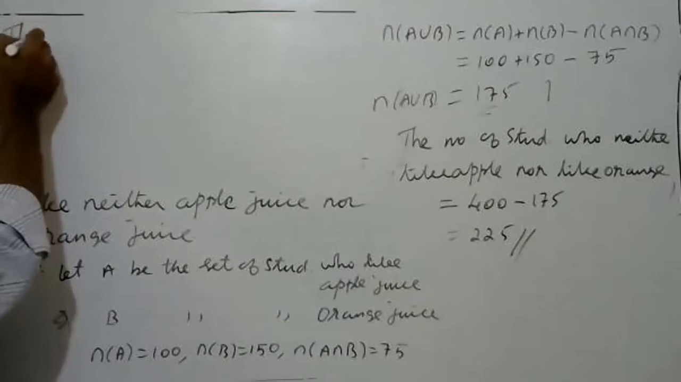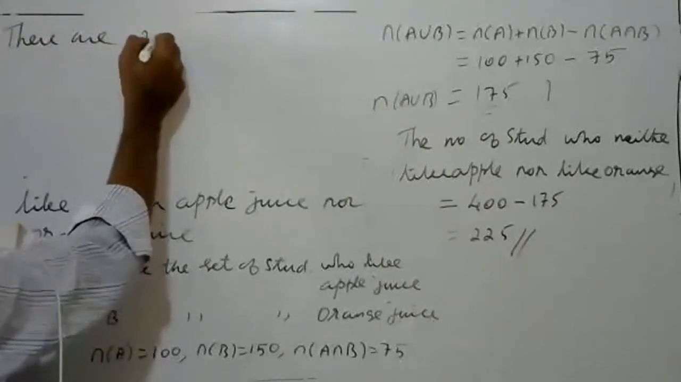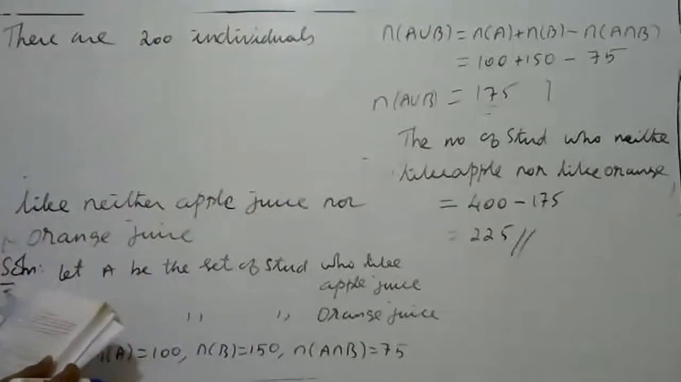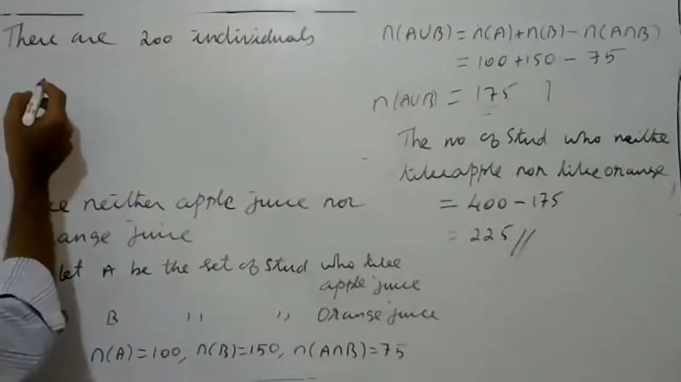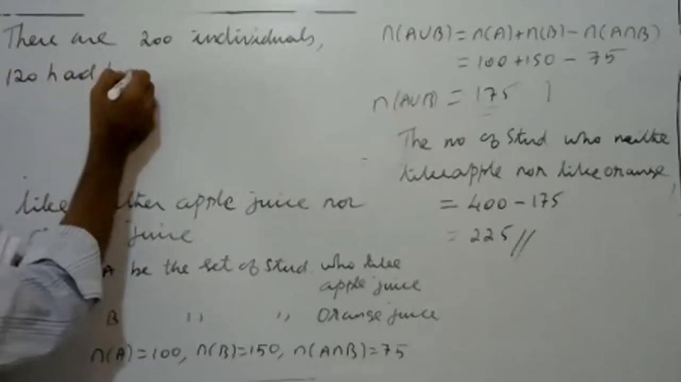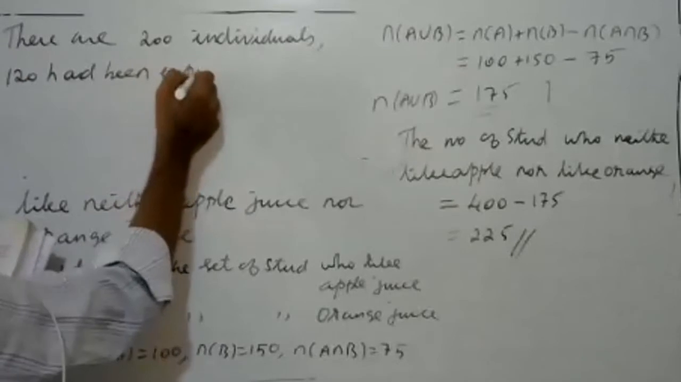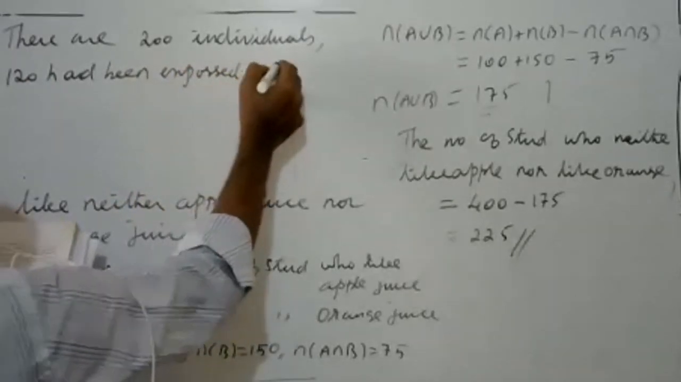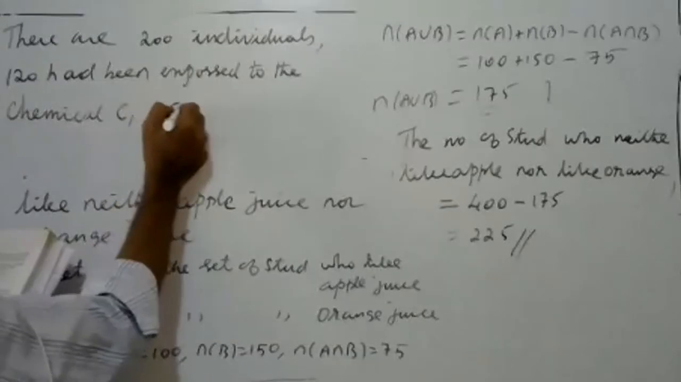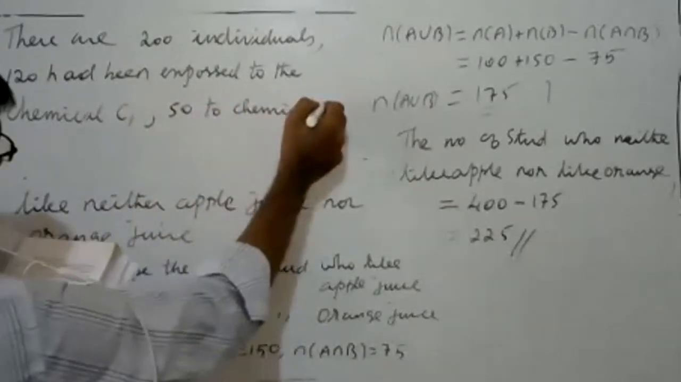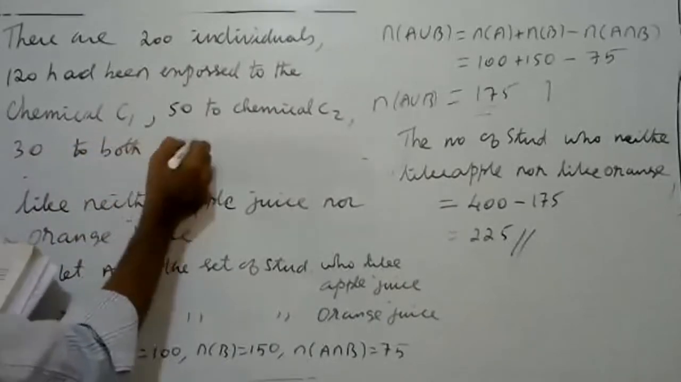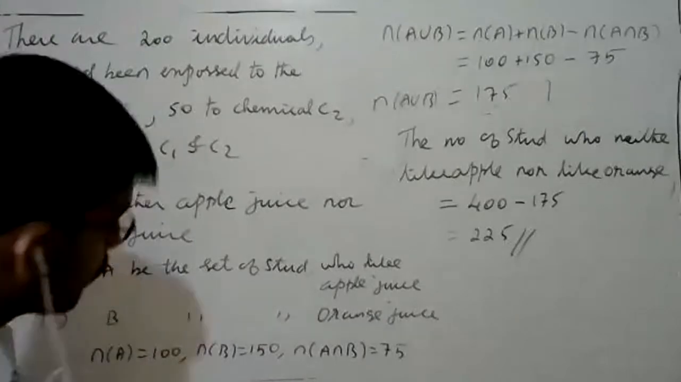Another problem. There are 200 individuals with a skin disease. 120 have been exposed to chemical 1, 50 to chemical 2, and 30 to both chemical 1 and chemical 2. The question is,